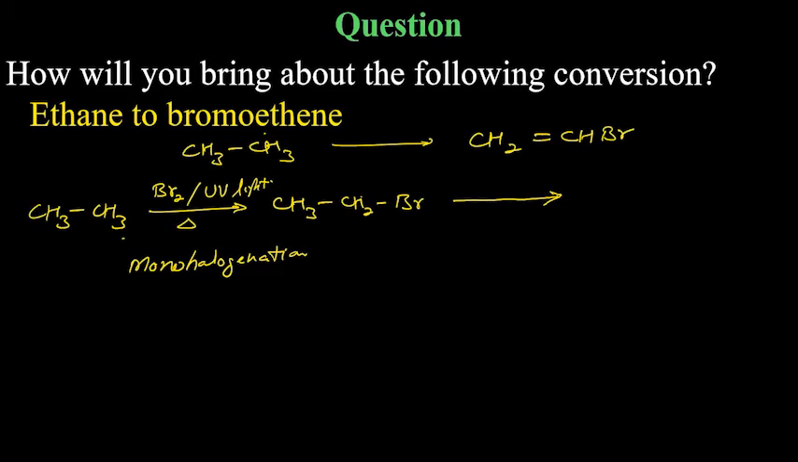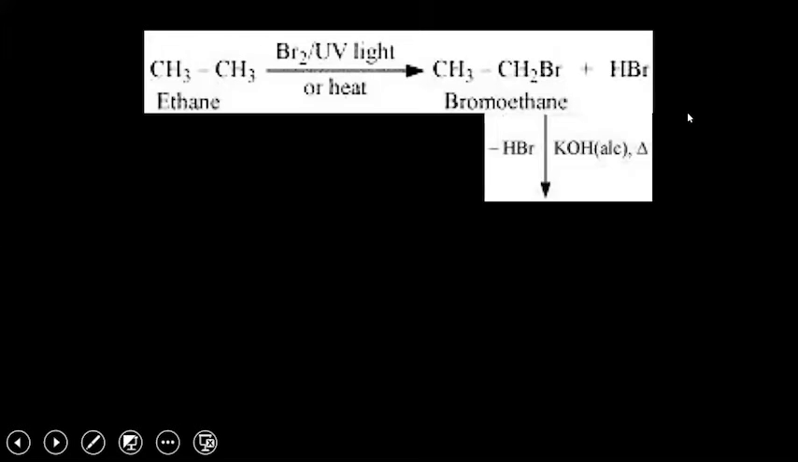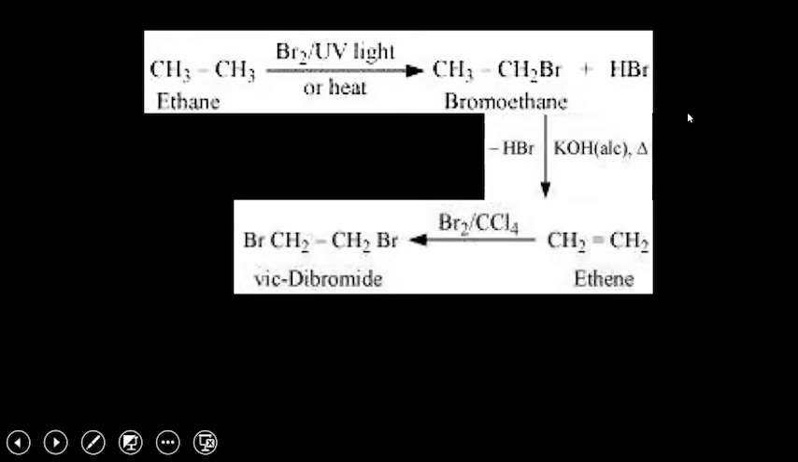Dehydrohalogenation. You will have to remove one hydrogen from here, one bromine from here. And dehydrohalogenation is done by what? Alcoholic KOH. You will get CH2 double bond CH2. Then one very important thing, basically, I'm just showing it.